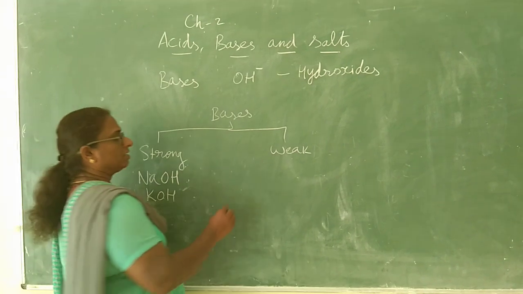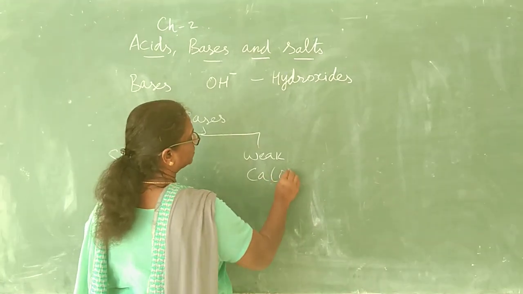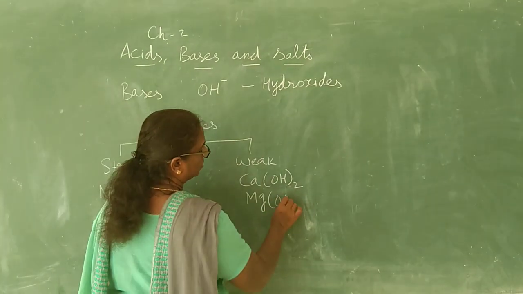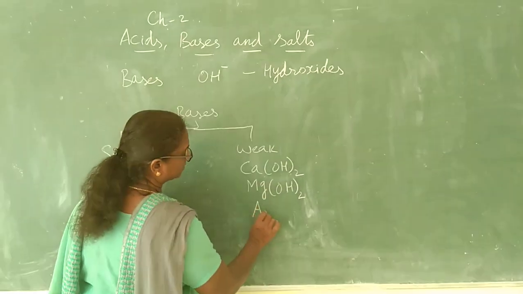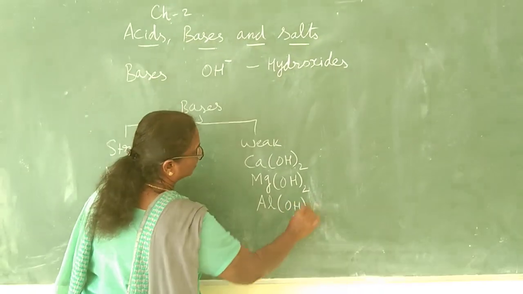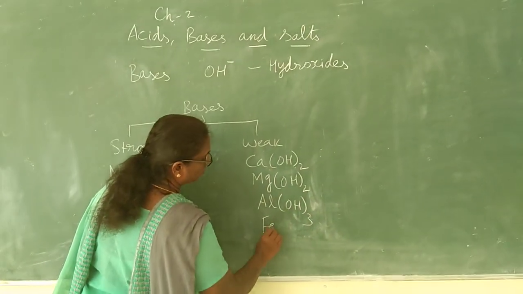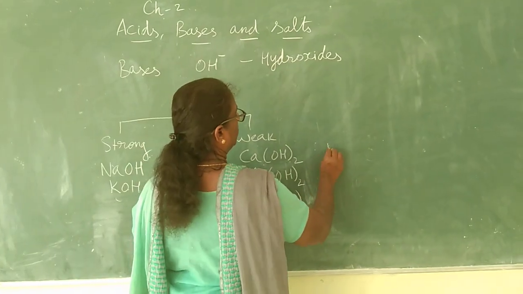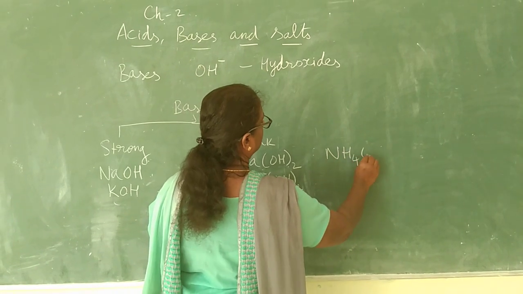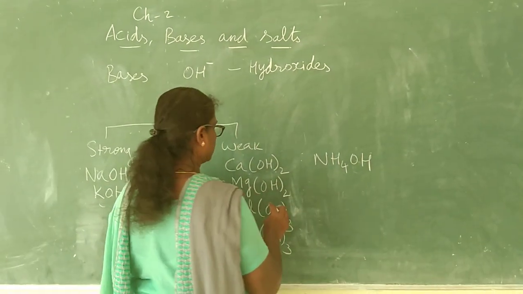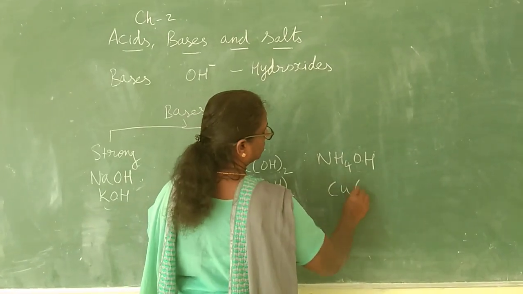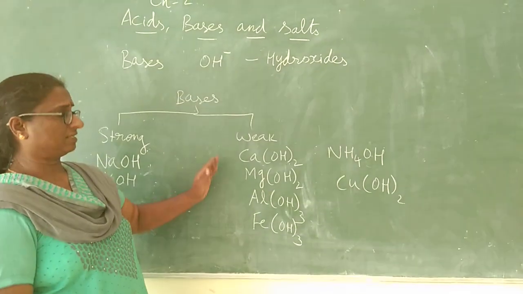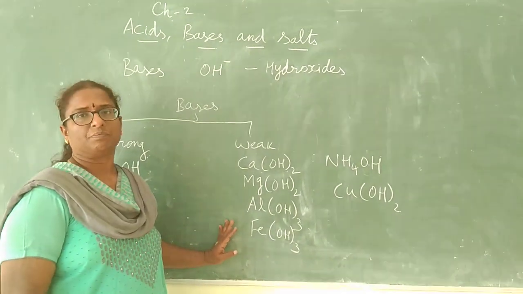Weak bases are calcium hydroxide, magnesium hydroxide, aluminum hydroxide, ferric hydroxide, ammonium hydroxide. These are the examples. Copper hydroxide and all other hydroxides are considered to be weak bases.